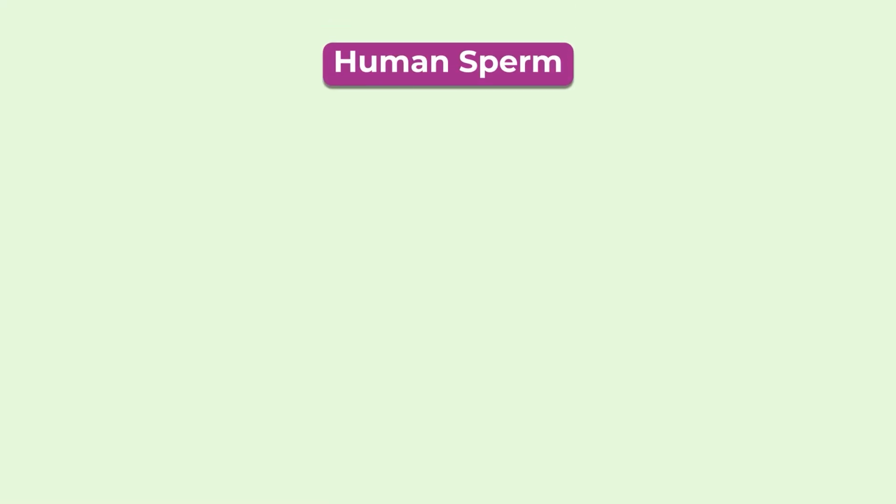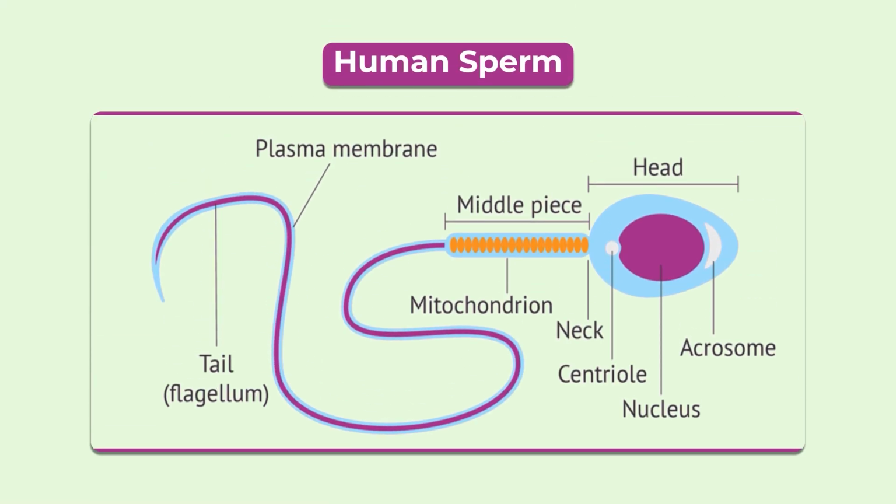We will have a look at this picture. This is the picture of a sperm. Here you can see this portion is the head, and inside it there is a nucleus. Then this middle piece contains mitochondria, and then comes this long tail-like structure, this is the tail of the human sperm.